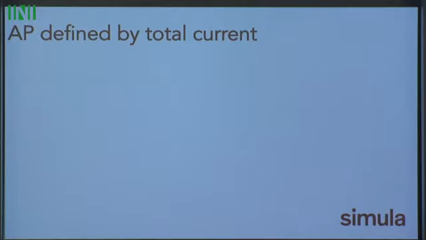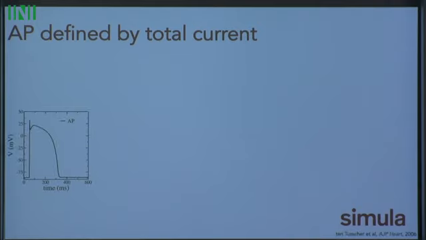I've been impressed by the complexity of what's been going on. We took an alternative approach and tried to go back a little more simply and really look at our model and the properties of our model as simply as we can. We have some sort of action potential, and we want to see a change in it. This is our equation. What we really want to see is a change in the total current. If we see a change in the total current, we should see a change in our action potential. If we don't see a change in the total current, we won't see a change in the action potential.